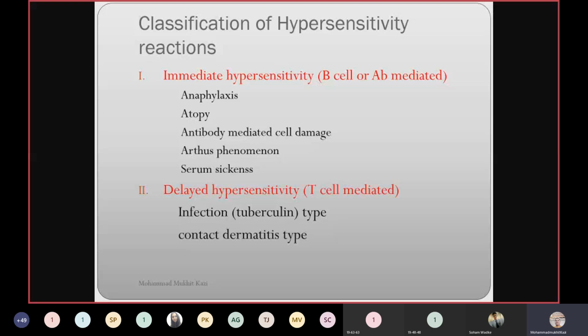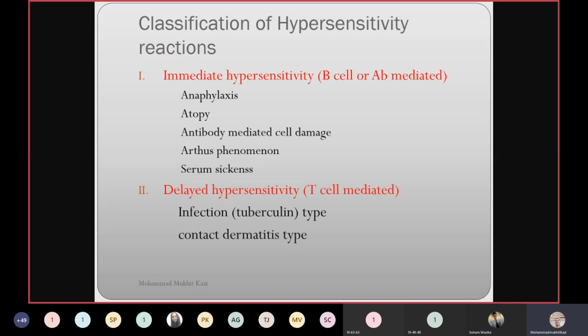The second is delayed hypersensitivity. What do you mean by delayed hypersensitivity reaction? The name itself tells you the consequences are delayed. They appear after 2 or 3 days. It does not immediately show any reaction by your host, by your immune response. When will it show a reaction? After a couple of days. That is why it is called delayed type of hypersensitivity. So both classifications are based upon the time required for the consequences.